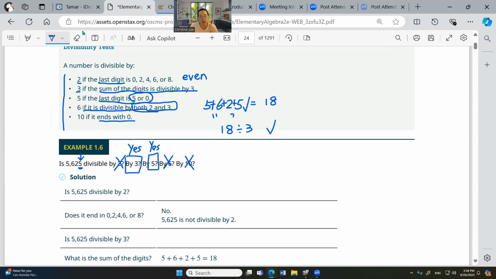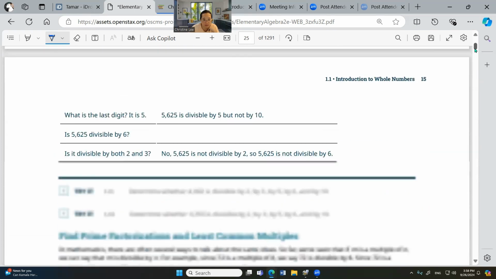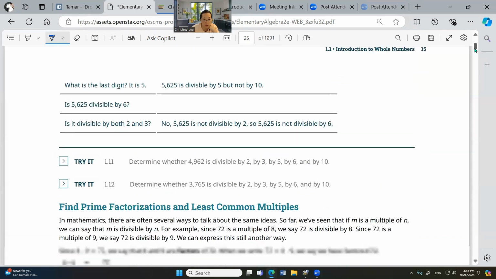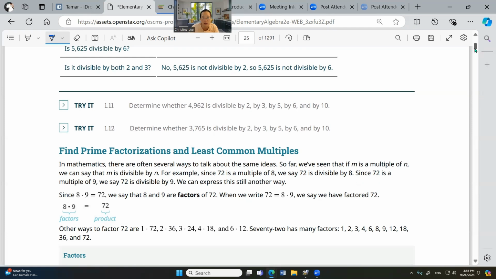Okay, so we just have to remember the rule. Okay, now let's try it. Try this. Determine whether 4962 is divisible by 2. Okay, by 2, it ends with 2, yes.